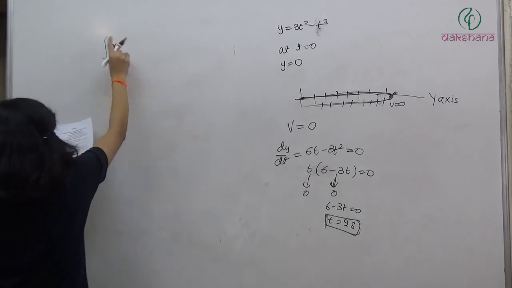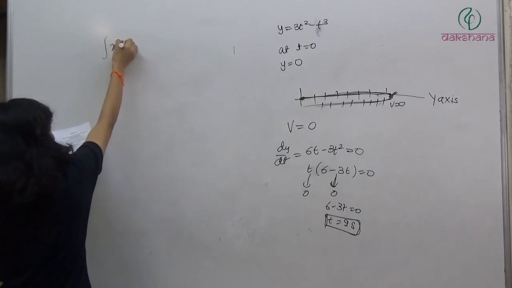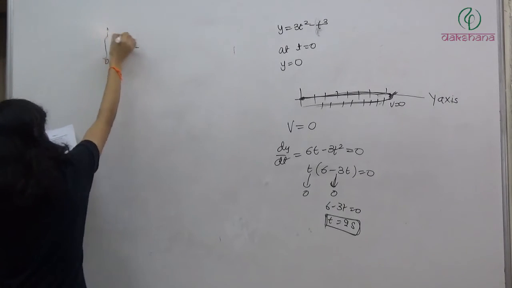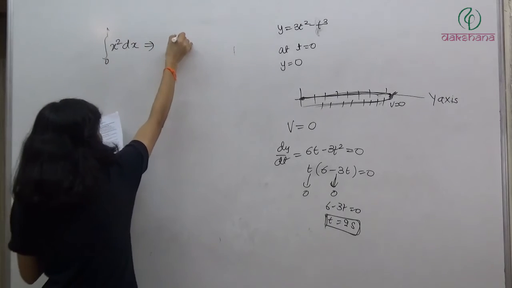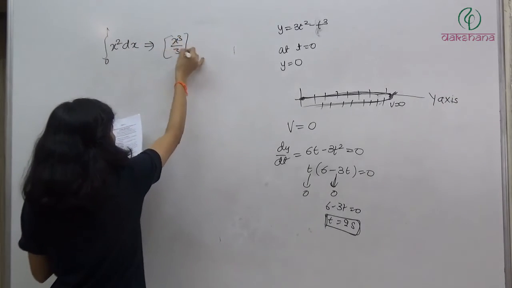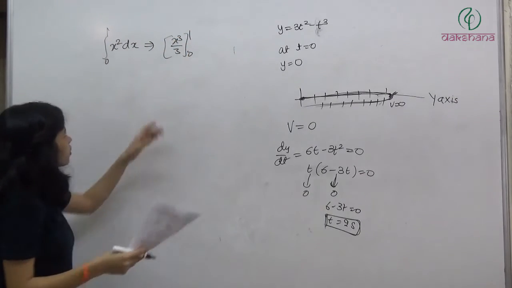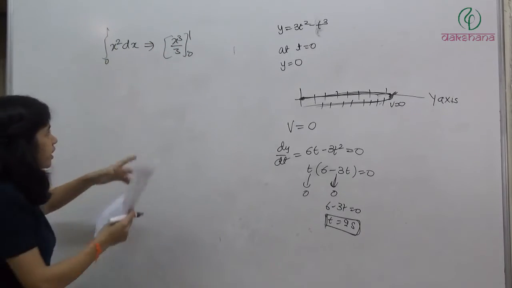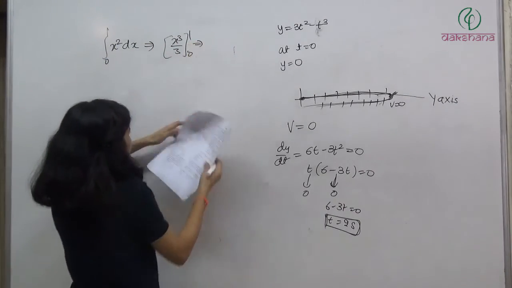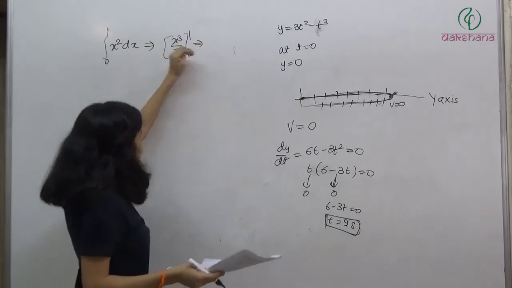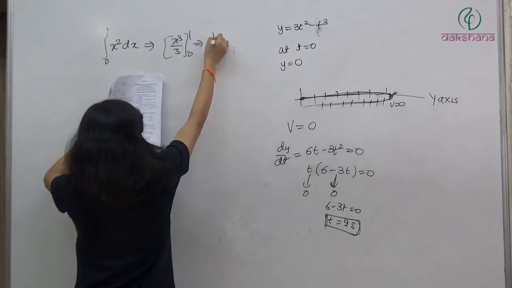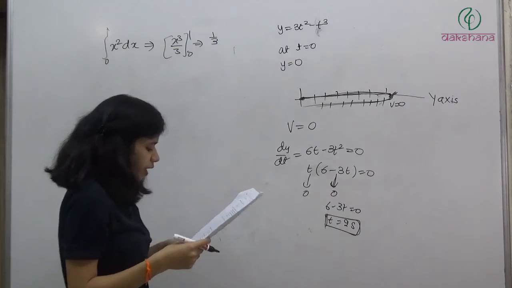Directly we can write, if y is equal to x square, just replace that. So x square dx from 0 to 1, its integration will be x cube by 3 from 0 to 1. Right? What is its integration? x cube by 3. Just put the values. When you put 0, we are going to get nothing. So don't put. So what we'll get? 1 by 3. Answer will be second, 1 by 3.